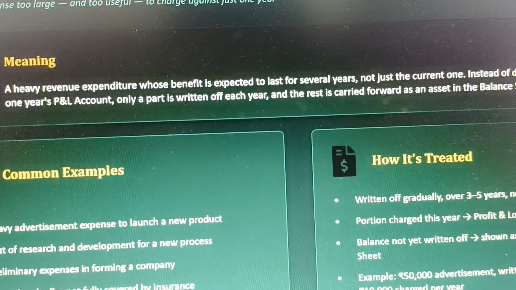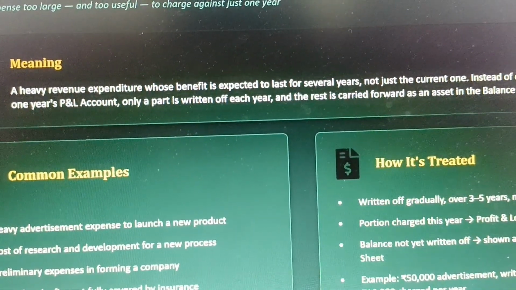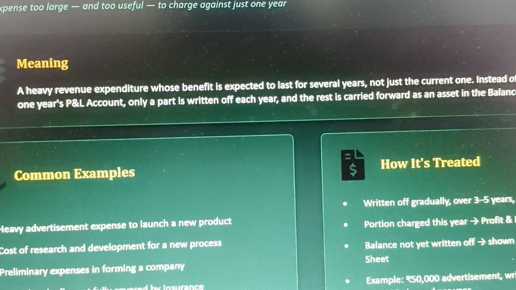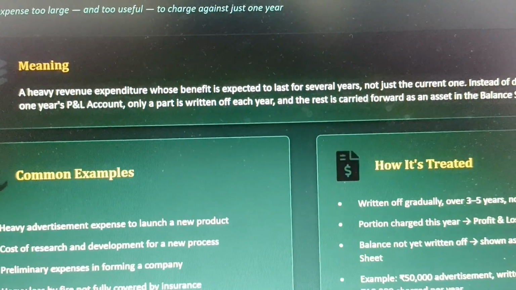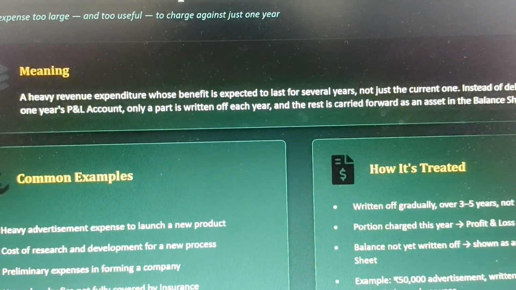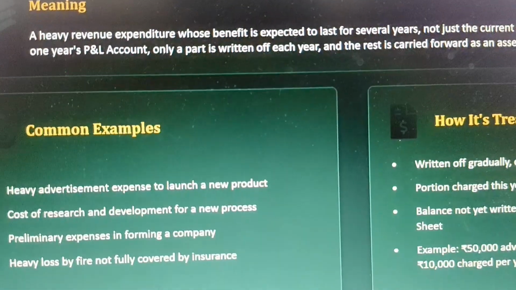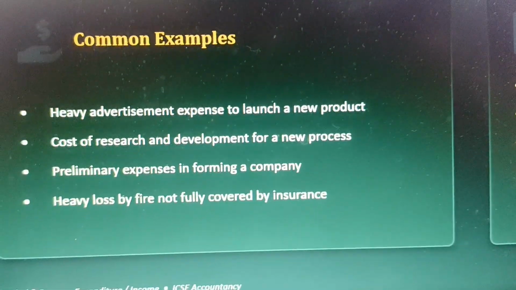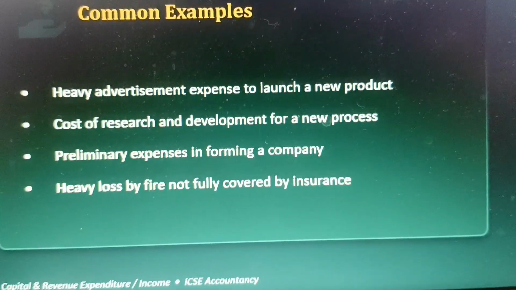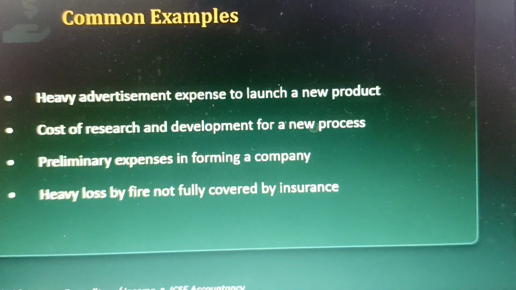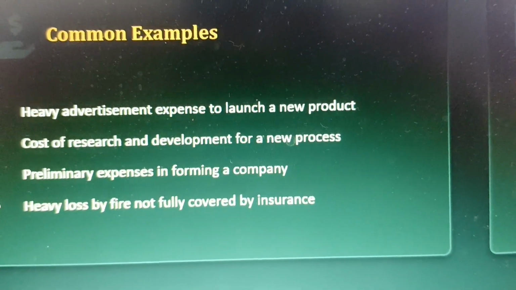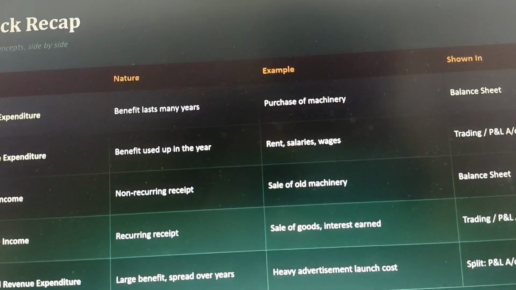This is shown on the profit and loss account, and only a part is written off each year. Some other examples are preliminary expenses while formation of a company, heavy loss by fire not fully covered by insurance, etc. And that is how you get full marks.